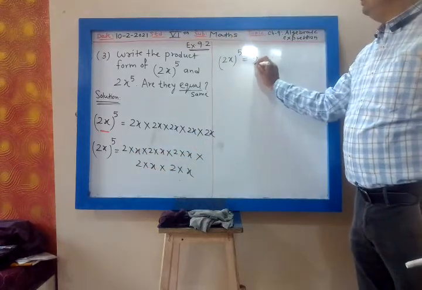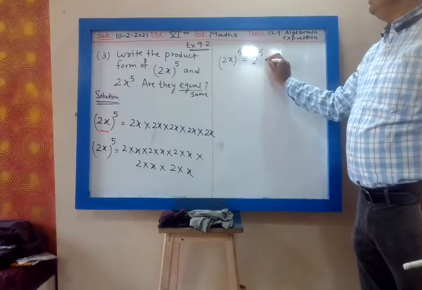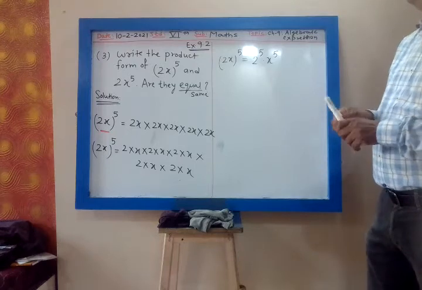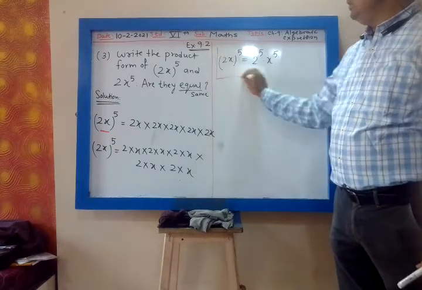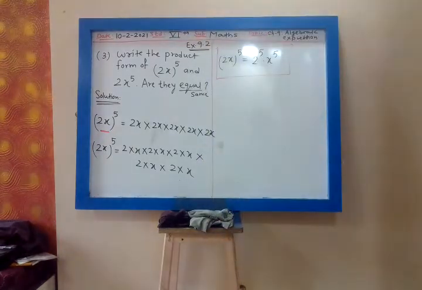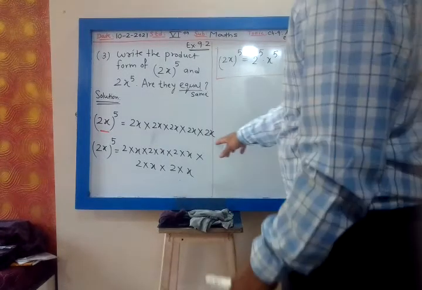So that will be 2 raised to 5 into x raised to 5. It is very much clear. So 2x whole raised to 5 is nothing but 2 raised to 5 into x raised to 5, because 2 is multiplied 5 times.